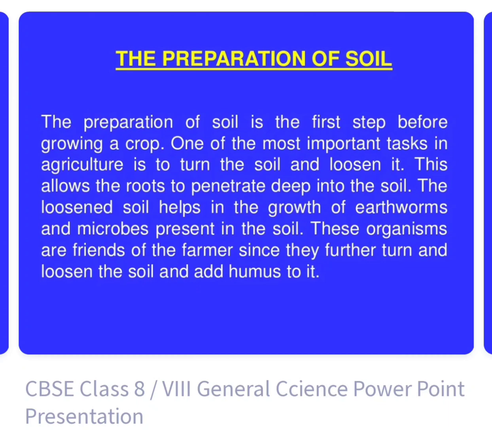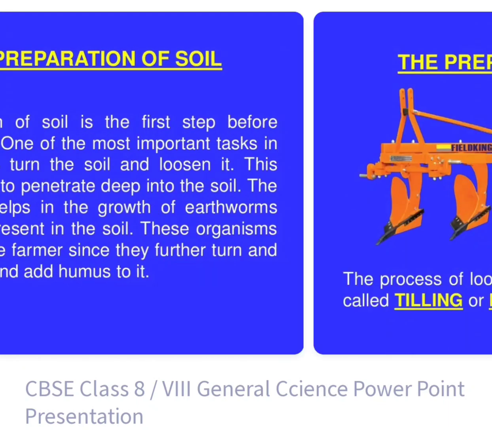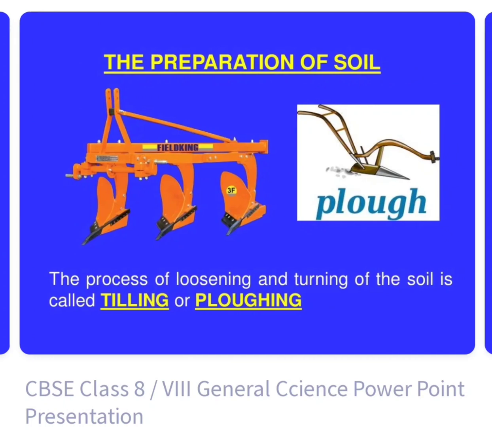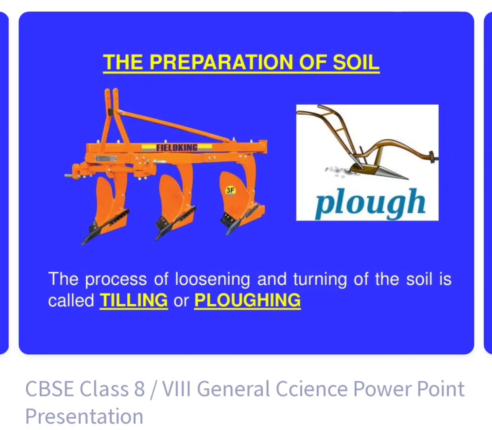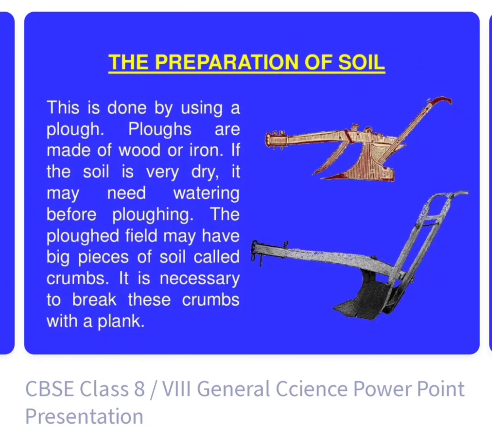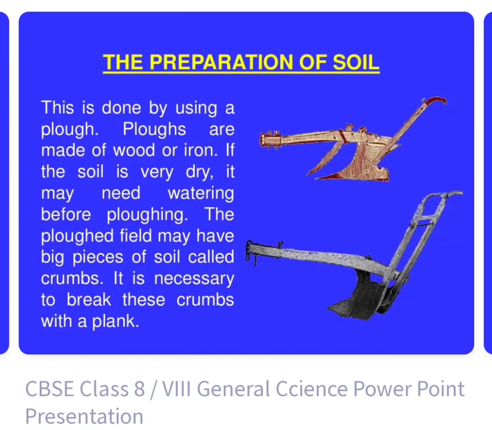We turn and loosen the soil so that earthworms and microbes can mix through it. The process of loosening and turning of the soil is called tilling or plowing. We have different techniques and different mechanical equipment. The preparation of soil is done by using a plow. Plows are made of wood or iron. If the soil is very dry, it needs watering before plowing so that it can easily be plowed.